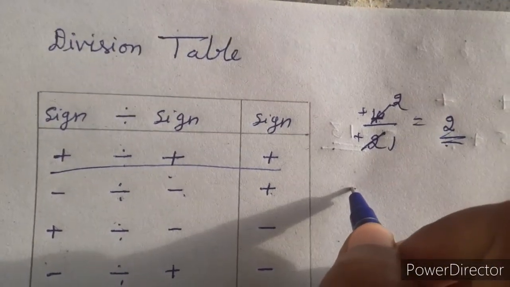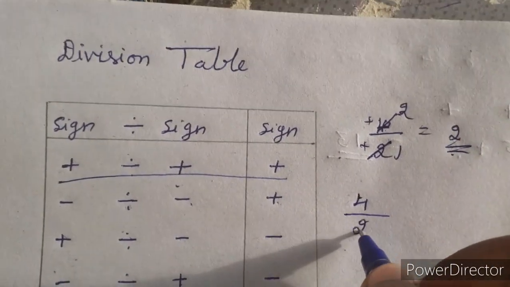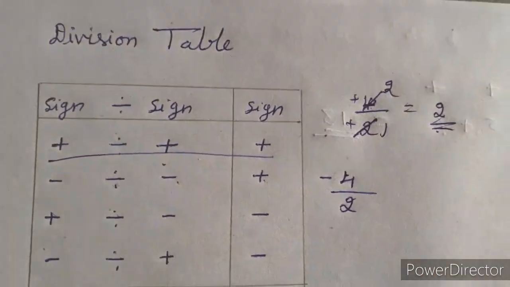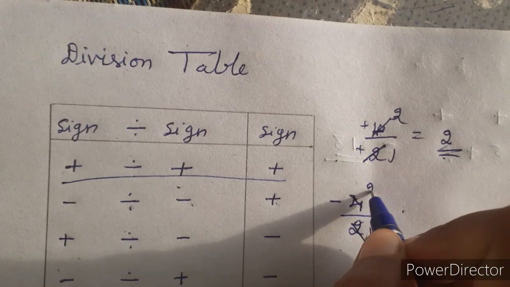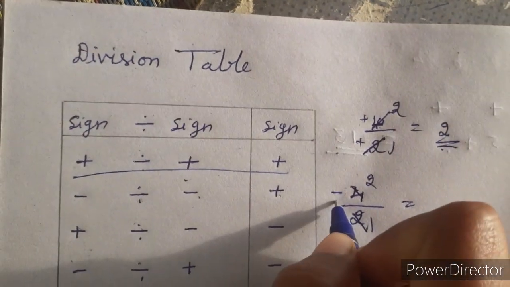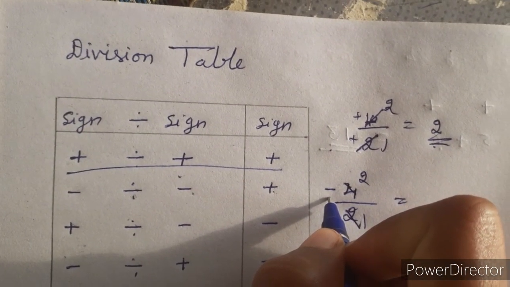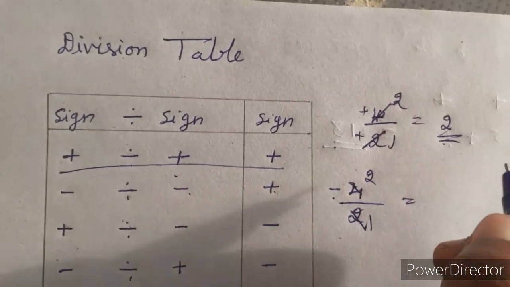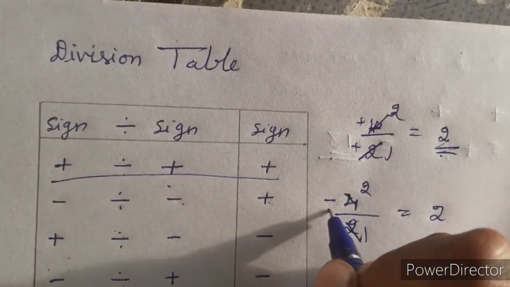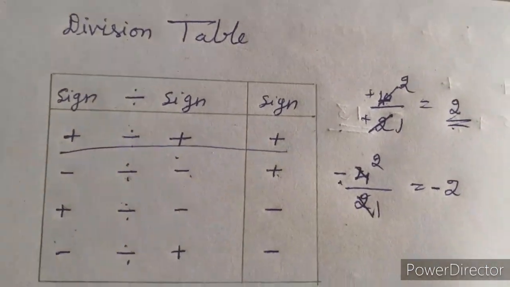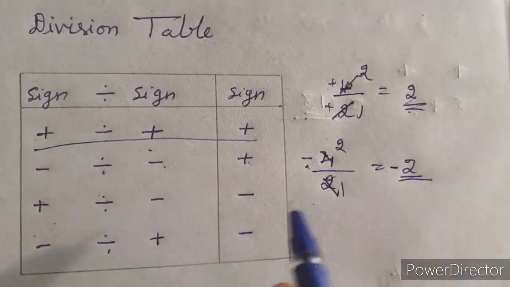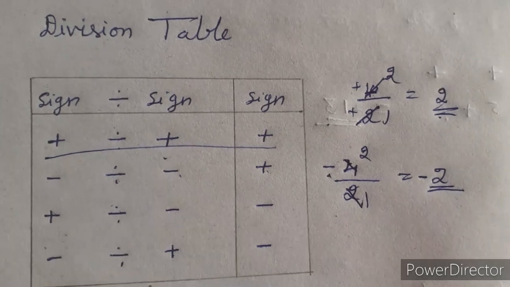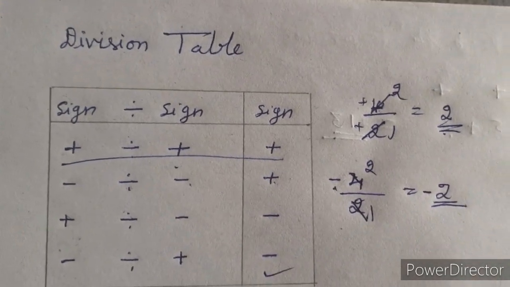Next, we will take 4 by 2 only, but with minus, it is minus 4. 2 1s are 2, 2 2s are 4. So here it left minus. So the answer is 2, and it has the minus in the numerator. So in the answer we get the minus. Means this fourth condition is cleared.